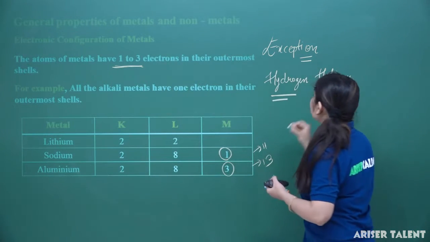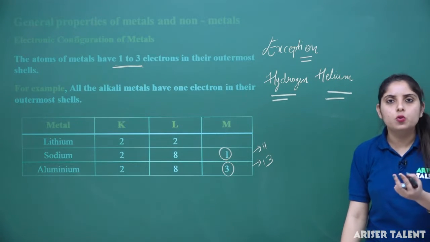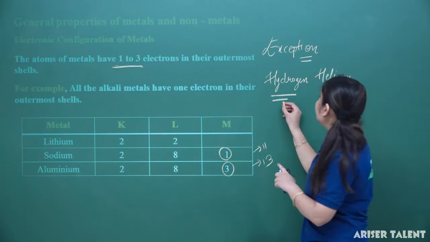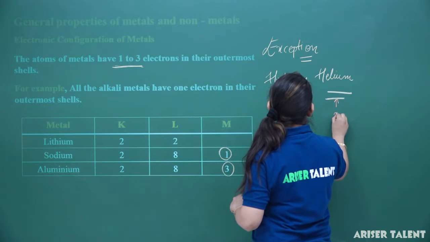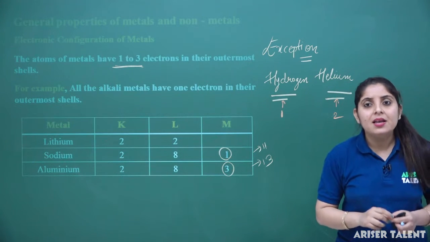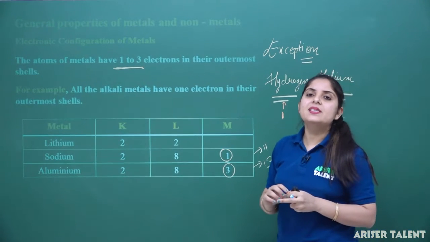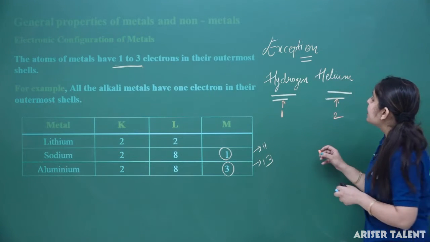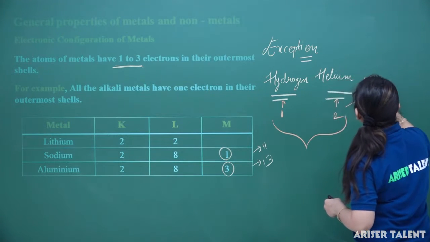Now we know that the atomic number for hydrogen is 1 and for helium the atomic number is 2. So in hydrogen's outermost shell there is 1 electron, in helium's outermost shell there are 2 electrons, but these will not be classified in the category of the metals. These are classified as non-metals. So hydrogen and helium are basically considered in the category of the non-metals. So these are the exception here, that hydrogen and helium will be non-metals.